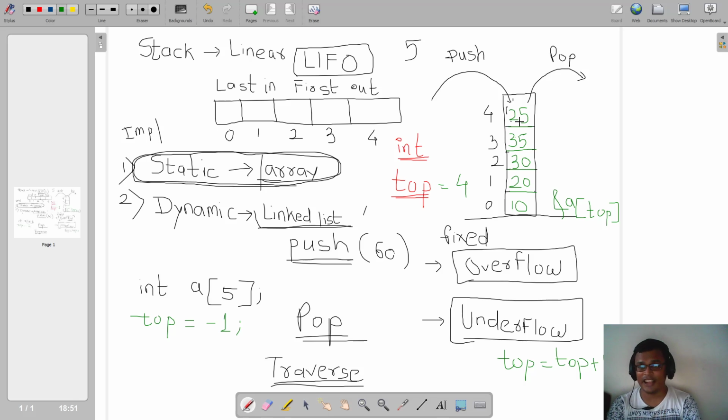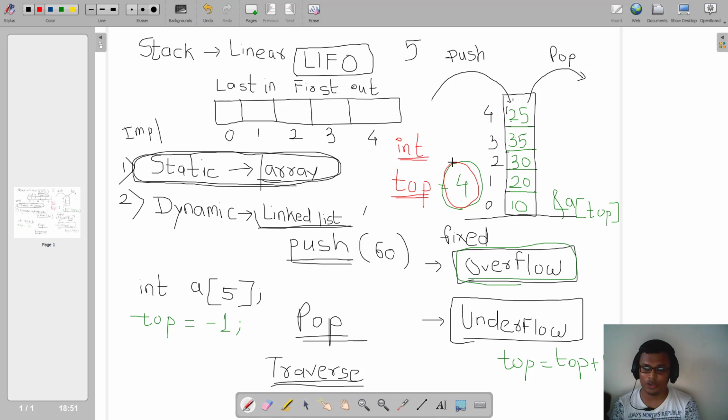Now consider again I am doing a push. It should not happen. Why should it not happen? What phenomenon is it? It is the phenomenon of stack overflow. We need to consider this. So before doing a push, if the value of my top is 4, again I am repeating, if the value of top is 4, then I will not be able to do a push. This I need to check.